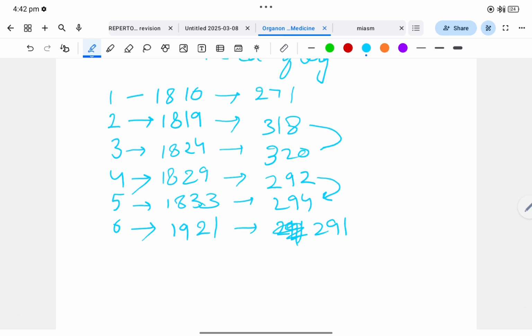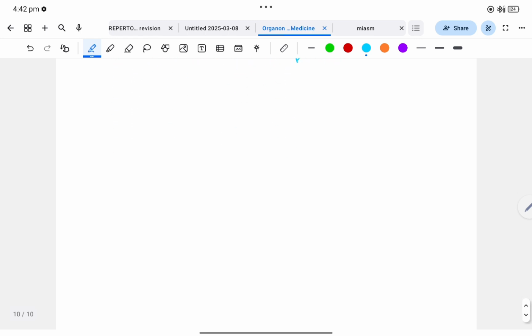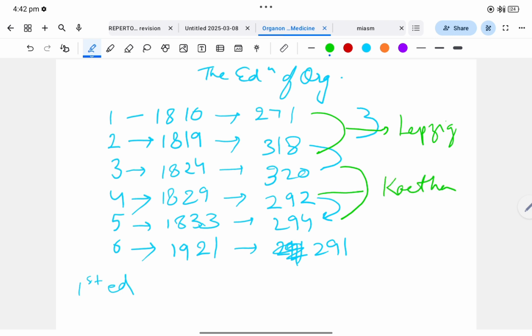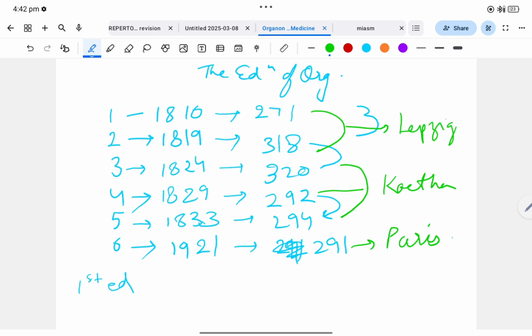Now we will see the changes. First edition, and one more thing, the first 2 editions were published in Leipzig. Then 3rd, 4th, 5th in Cothen. And the last was in Paris.